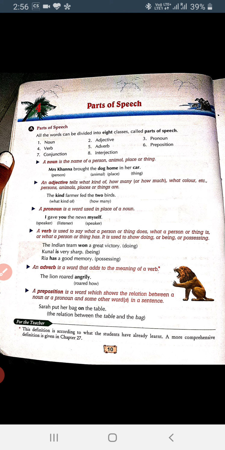As I have given you the definition, a noun is the name of a person, animal, place, or thing. First, I will describe a person. If we take an example of a person, your teacher, I mean my name is Neha. So I am a person, so I am a noun. Mother is a person, father is a person, policeman, policewoman, nurse, doctor. These are persons. So these all are nouns.